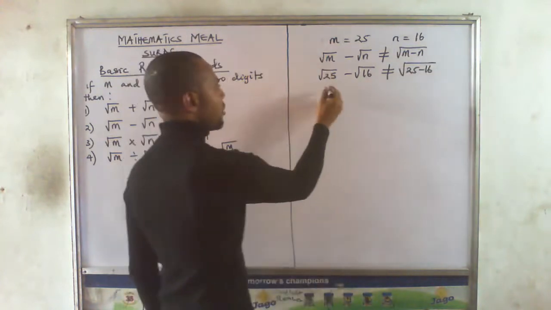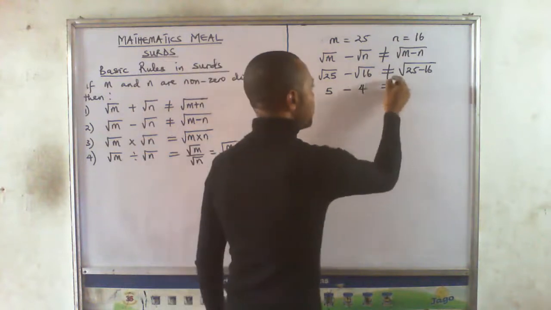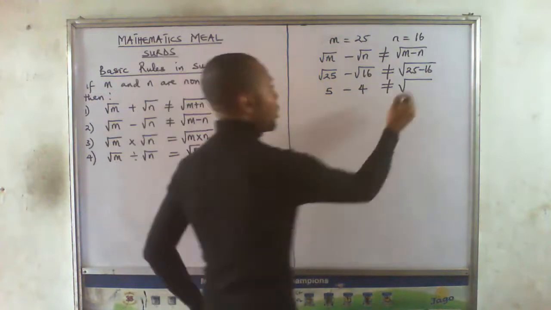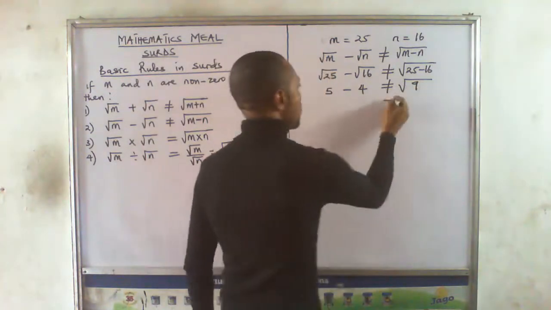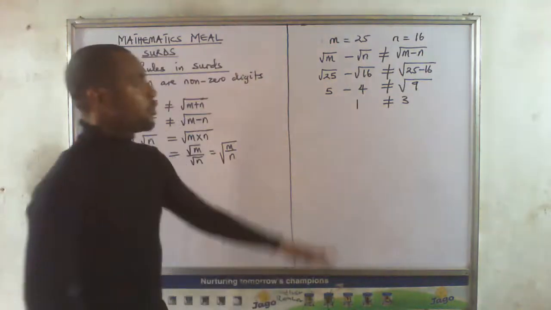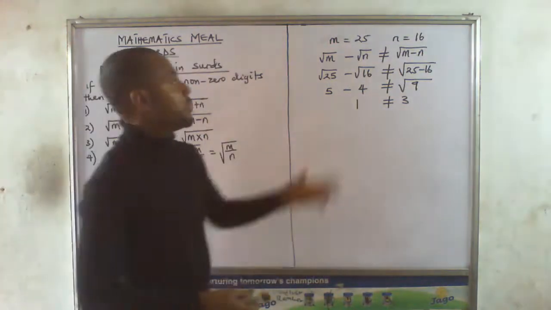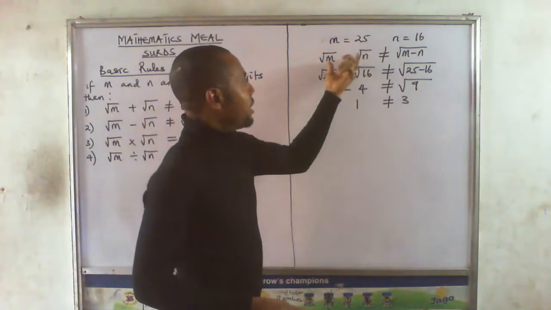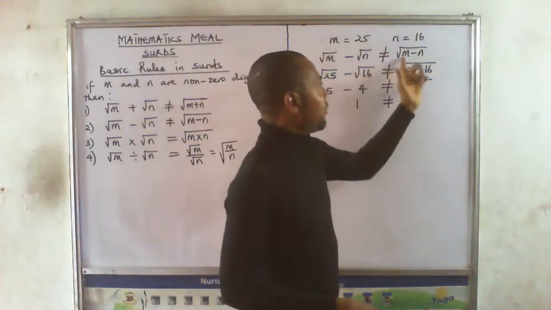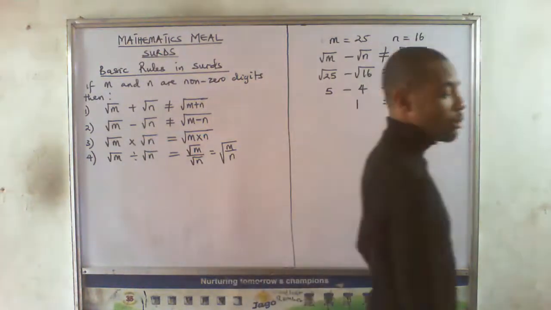What's the square root of this? 5. What's the square root of this? 4. It will not be the same result as 25 minus 16, which will give me what? 9. So what's the square root of 9? 3. 5 minus 4 is what? 1. So 1 is not equal to what? 3. So finding square root of numbers and then subtracting the square roots is not the same thing as first subtracting the numbers and then finding their square root. It's not the same thing.